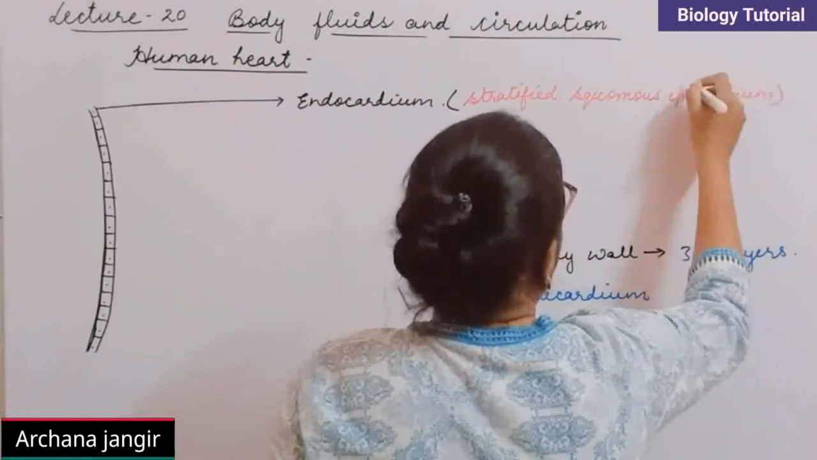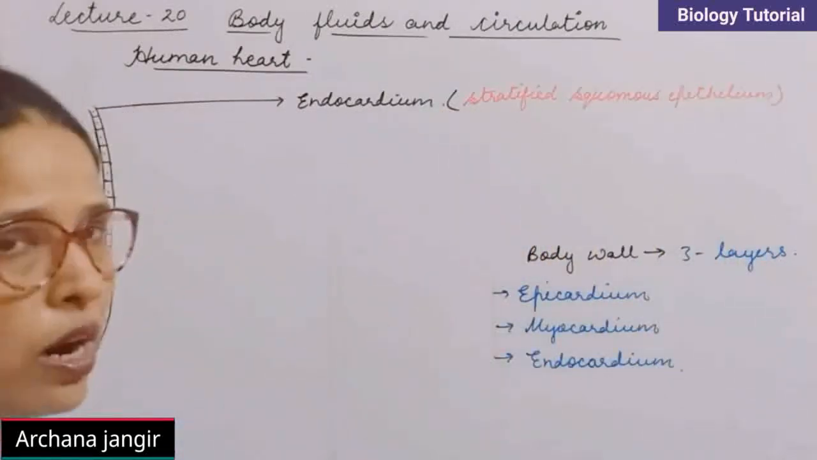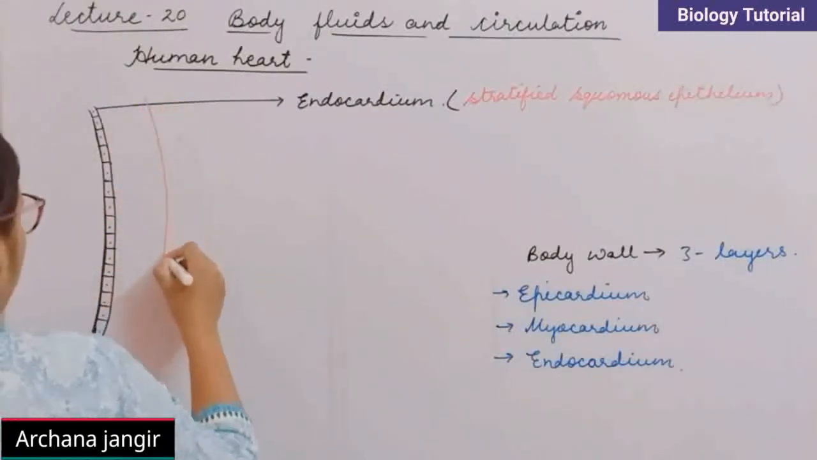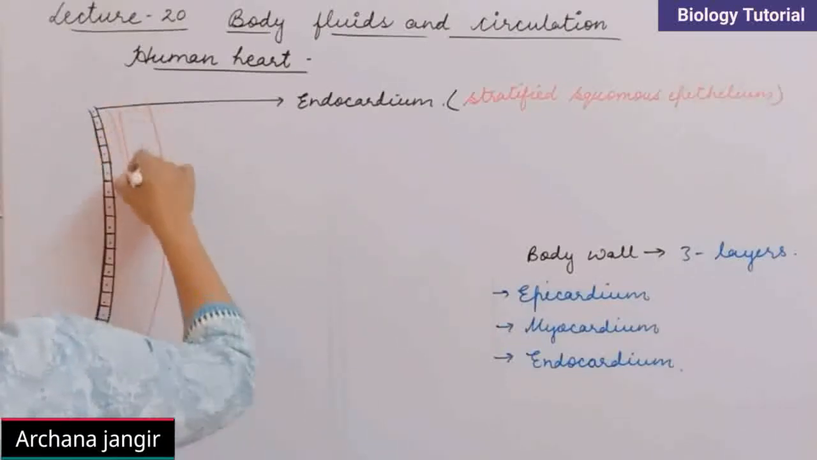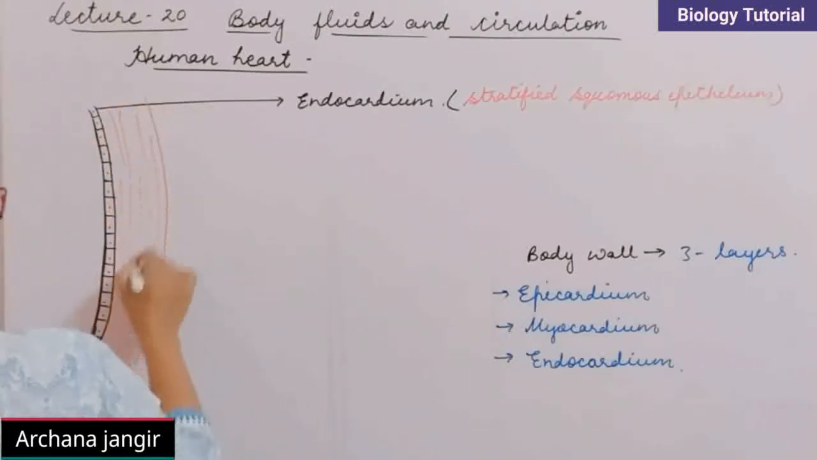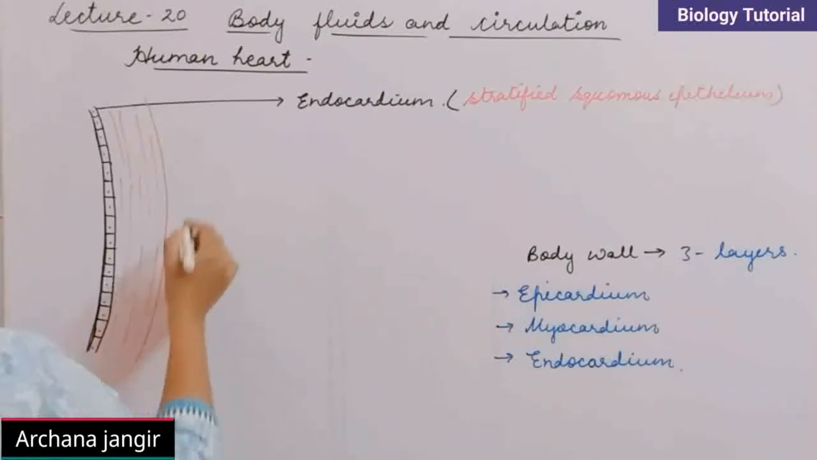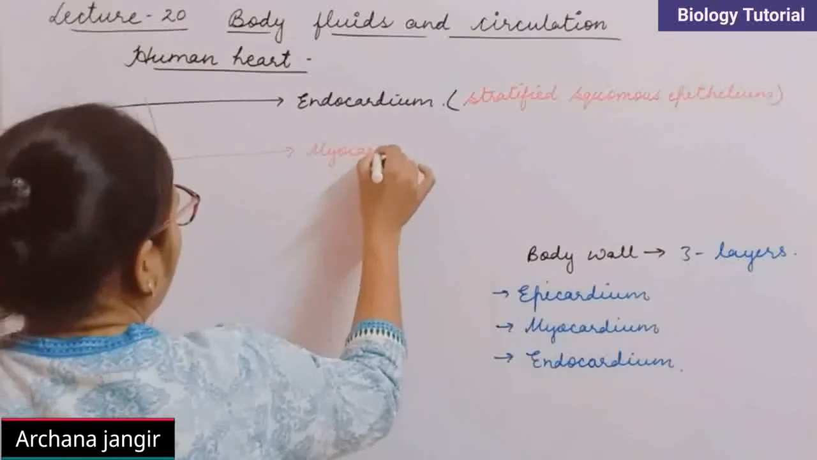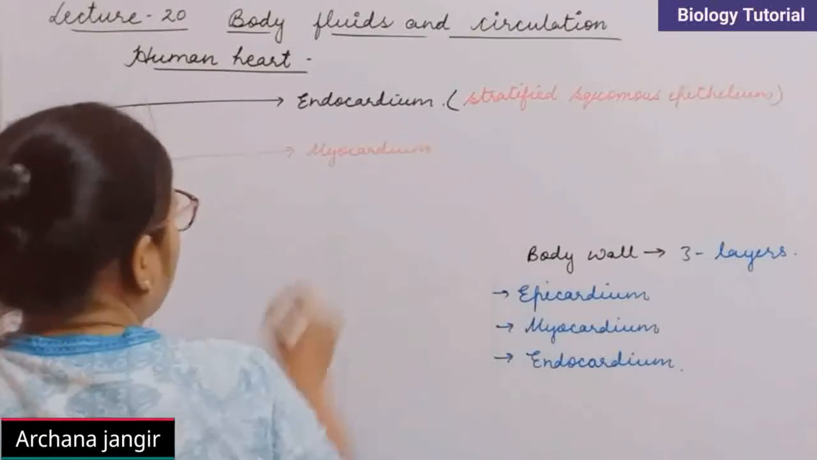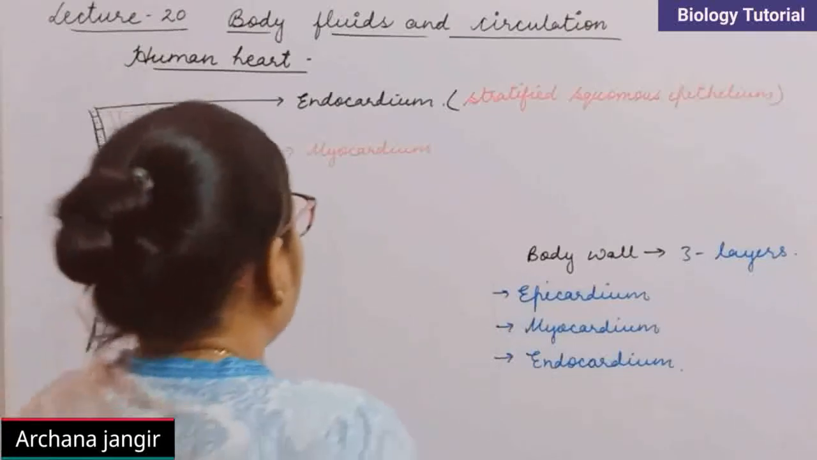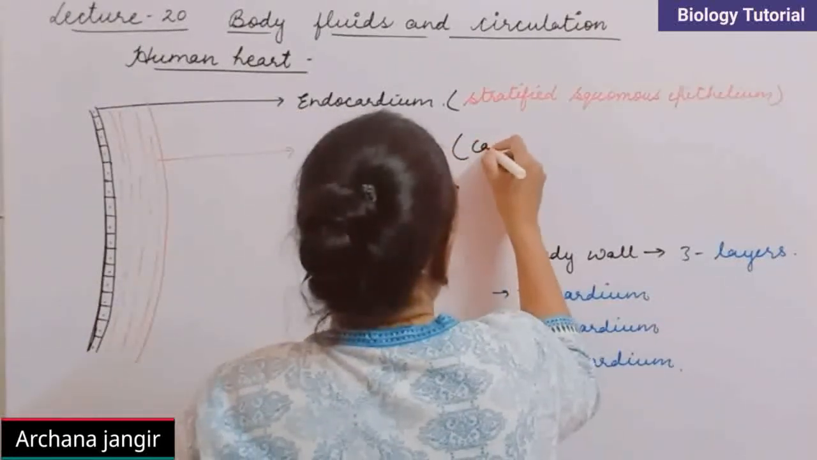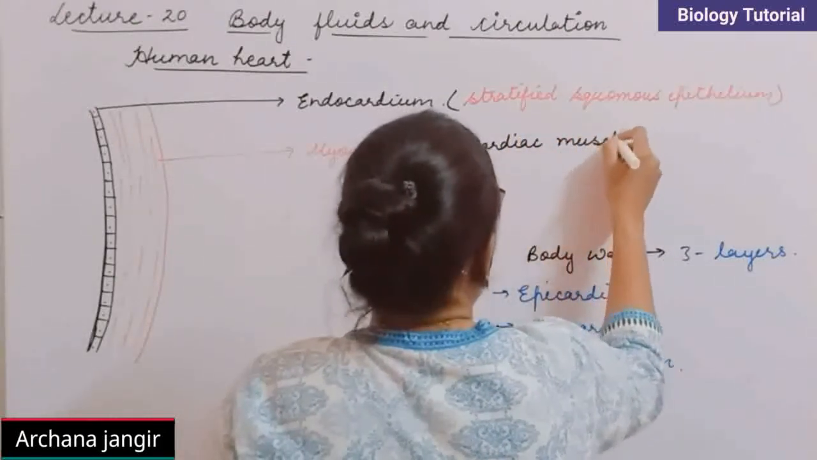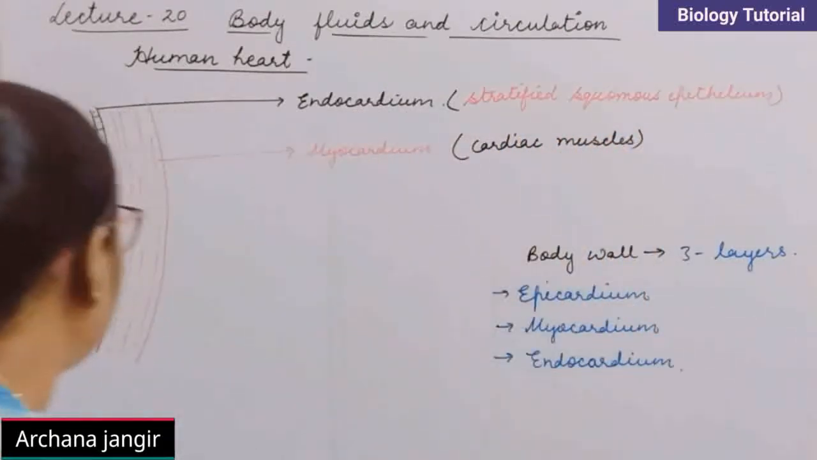The second layer is called myocardium. So here is myocardium. It is the thickest layer. This is the myocardium, and it is made up of cardiac muscles. Okay, so this is myocardium, and this myocardium is made up of cardiac muscles.